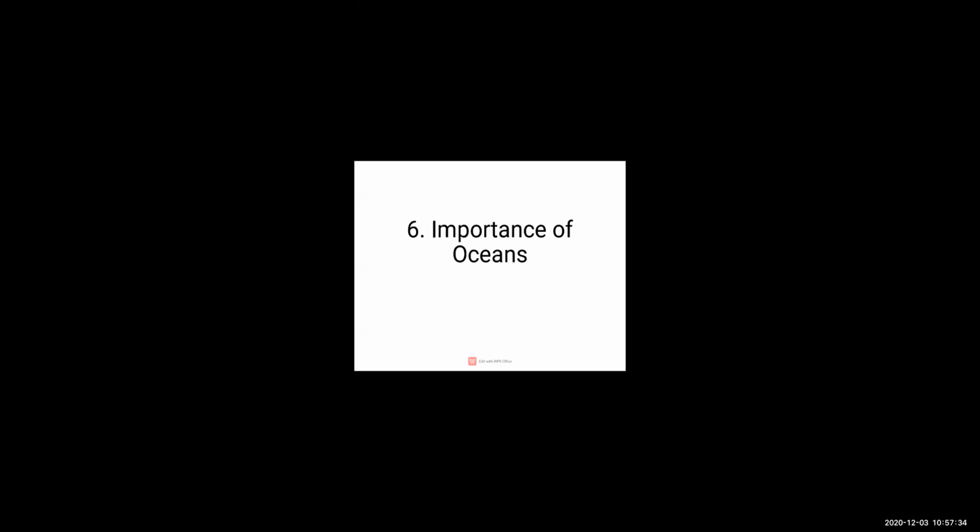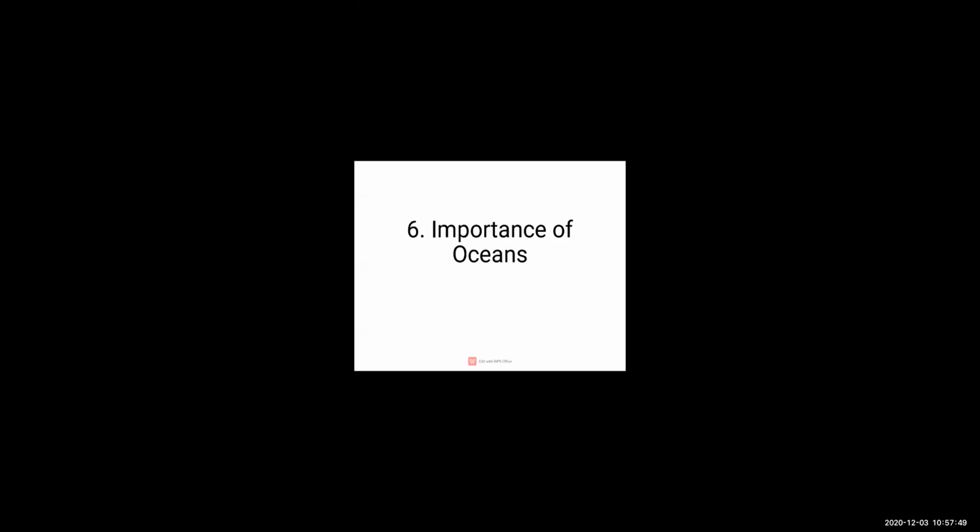Ocean means a very large expanse of sea, in particular each of the main areas into which the sea is divided geographically. Okay, so that is called as what? That is called as ocean.